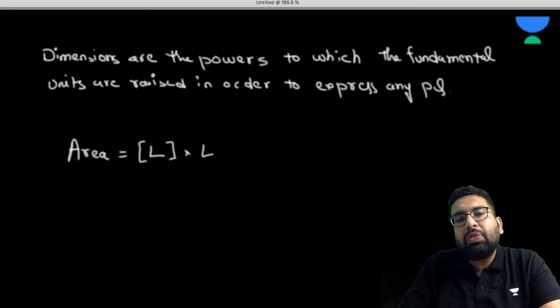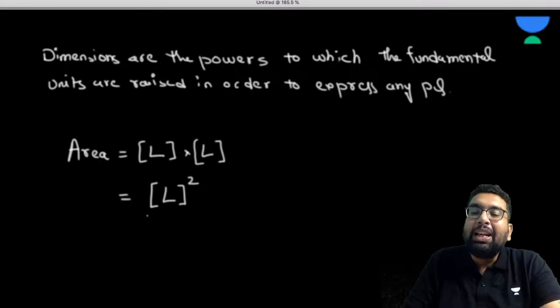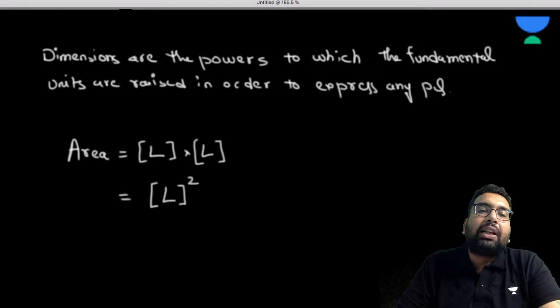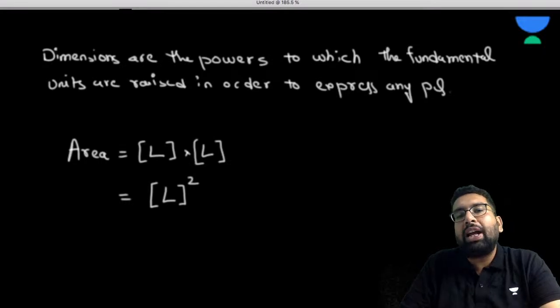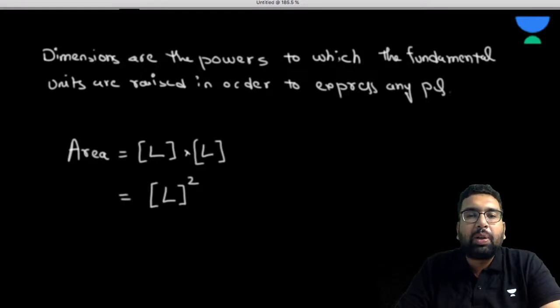So in terms of fundamental dimensions, or fundamental units, we can represent it like this. Now, can I write this area is equal to L square? Okay, can I write it like this? So obviously, sir, you can write it like this. Now, what is the dimension of the area? Now, if I ask you what is the dimension of the area, what shall be your answer? So the live student can respond to me on this. Any live student who wants to answer me? What is the dimension of area?